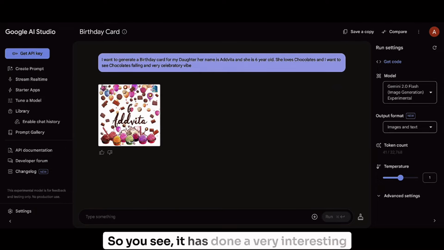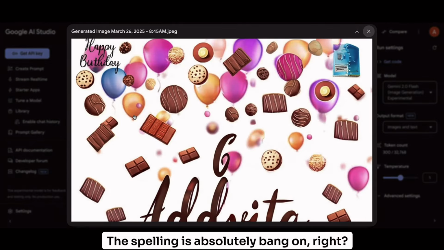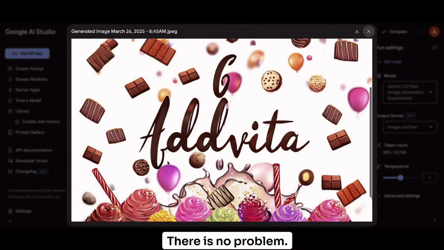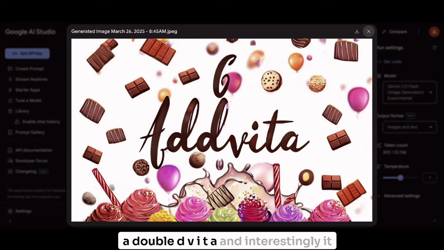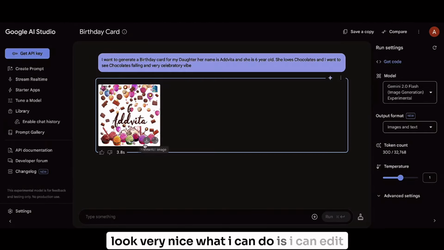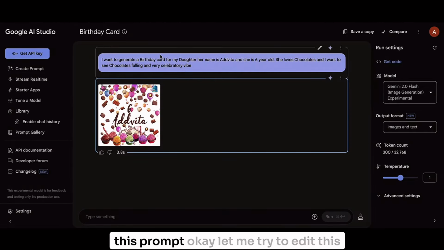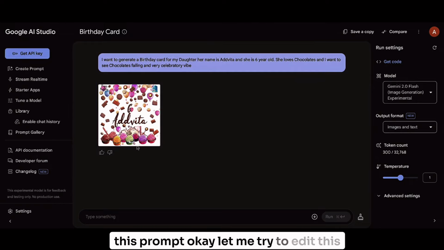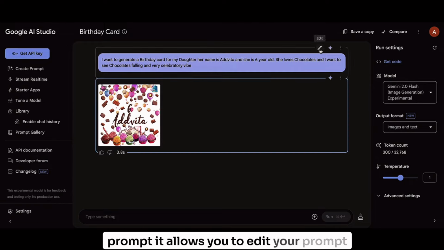So you see, it has done a very interesting thing. The spelling is absolutely bang on, right? There is no problem, ADVITA, and interestingly, it has written it with chocolates and made it look very nice. What I can do is edit this prompt. Okay, let me try to edit this prompt. It allows you to edit your prompt.